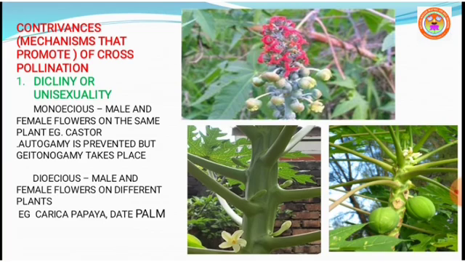Dicliny or unisexuality. It means the plant possesses either monoecious condition or dioecious condition. Monoecious: male and female flowers which are borne on the same plant. Example, castor.